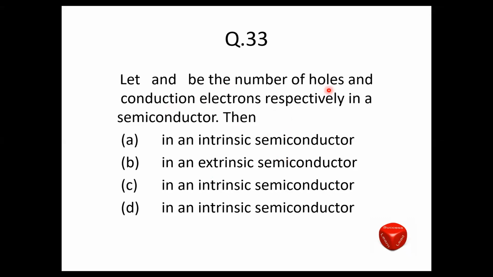So if NH is the number of holes and Ne is the number of conduction electrons, and Ne is equal to NH, then what will be your answer? If both are equal, then it is nothing but an intrinsic semiconductor, that is option C. If one of them becomes more, then it goes to extrinsic.